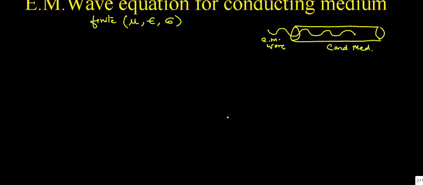Now first of all we will derive the wave equation in the conducting medium. In order to derive it, we will start with the Maxwell equations.